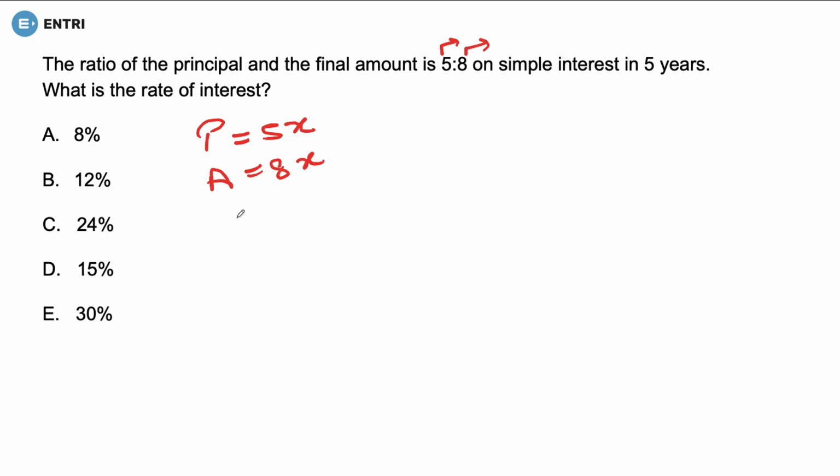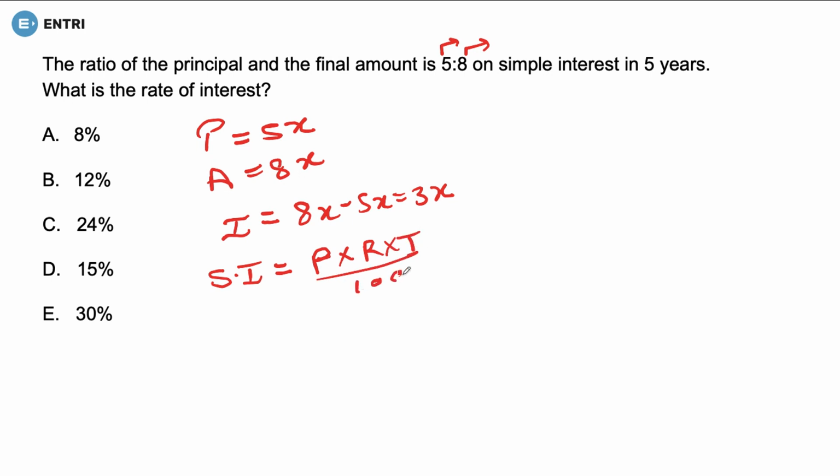Now, what would be the interest on it? If amount is 8x and the principal was 5x, that means interest is what? Interest is 8x minus 5x, that is how much? That is 3x. Fine. Now we know the formula for simple interest is P into R into T over 100. So what is P here? We can write P into R into T whole over 100.